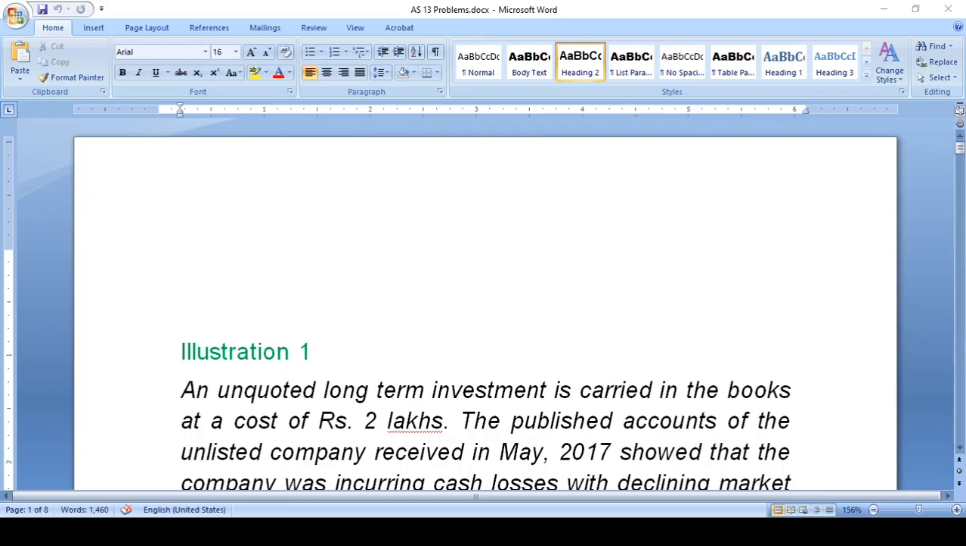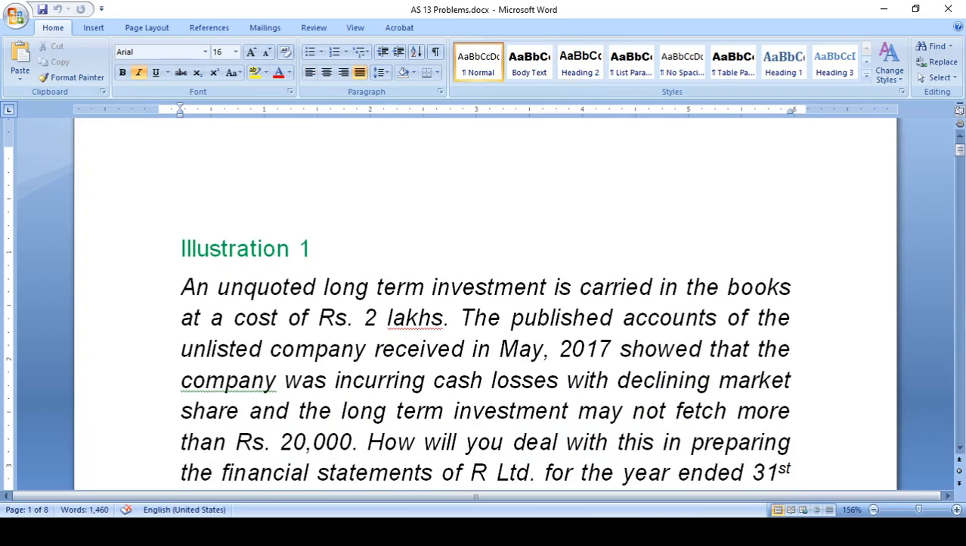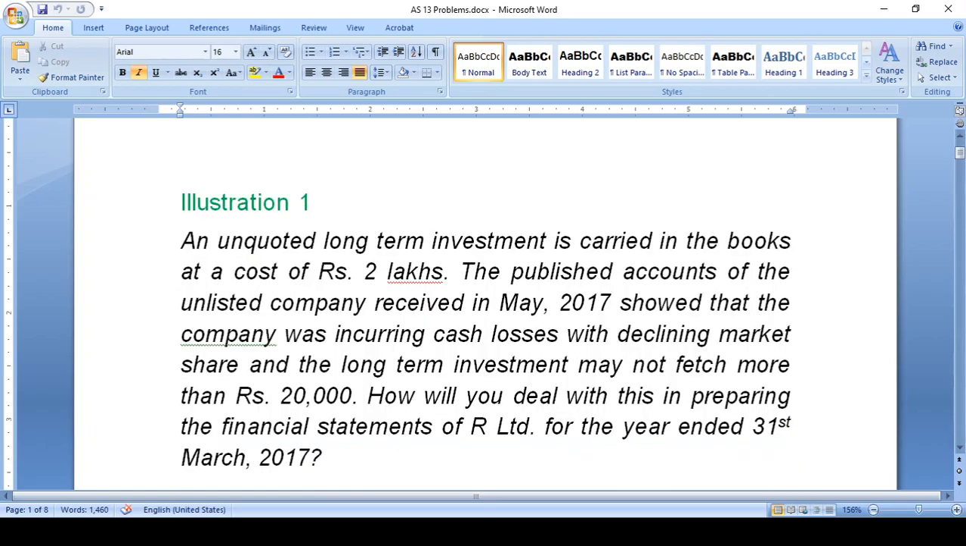So just go through the question. What is the question? An unquoted long-term investment. What is it? Unquoted means normally not listed, not traded in the stock exchange. An unquoted long-term investment is carried in the books of accounts.